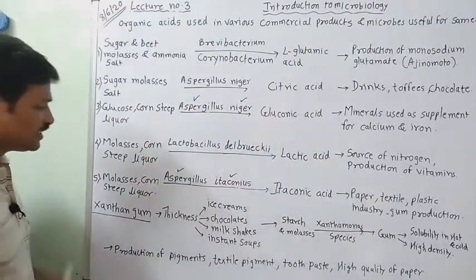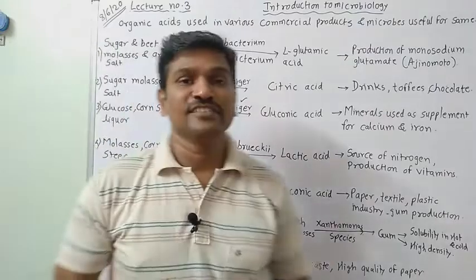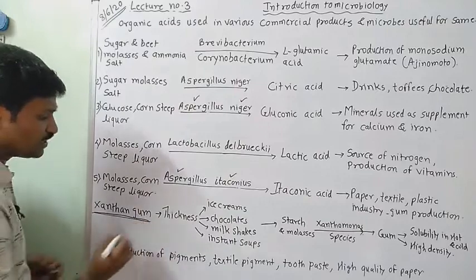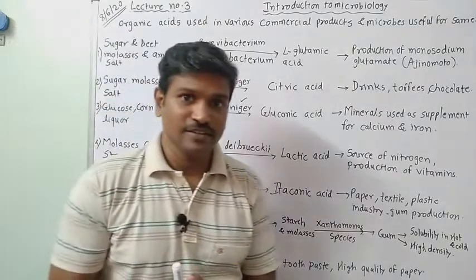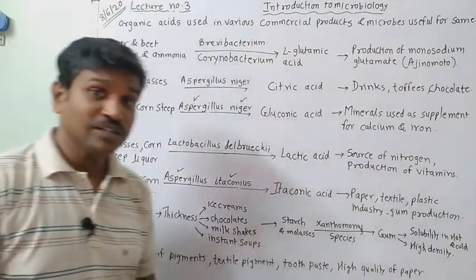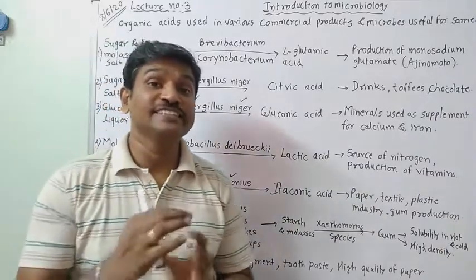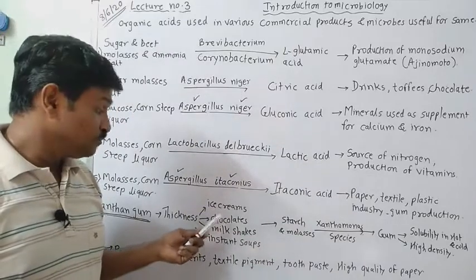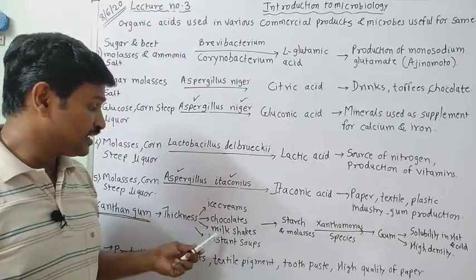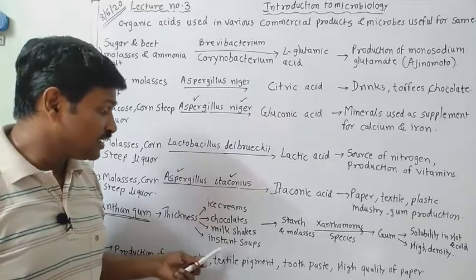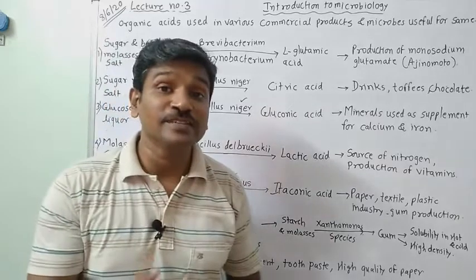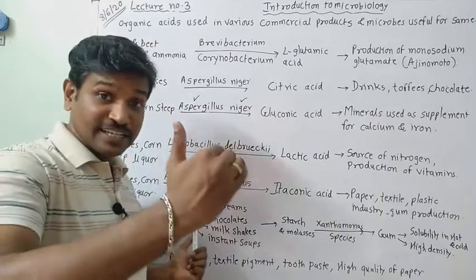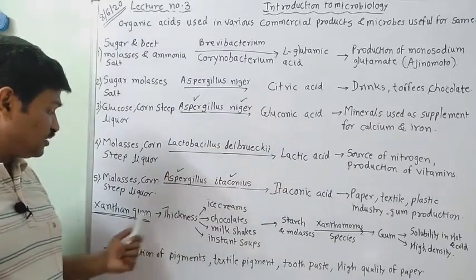Now come to the next point. The next product which has been formed is xanthan gum. Xanthan gum is used in various industries as well as various products. For example, it is used for what? It is used for increasing the thickness of the product. Examples are ice cream, chocolates, milkshakes, instant soups, and particularly puddings. So in these products it is used for thickness. To increase the thickness of a product, xanthan gum is utilized.